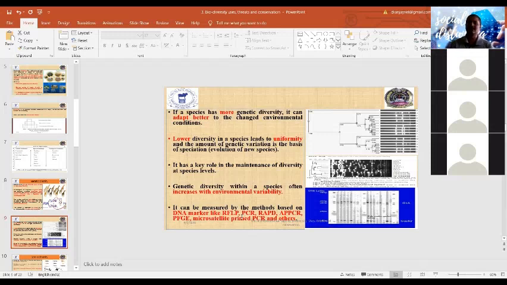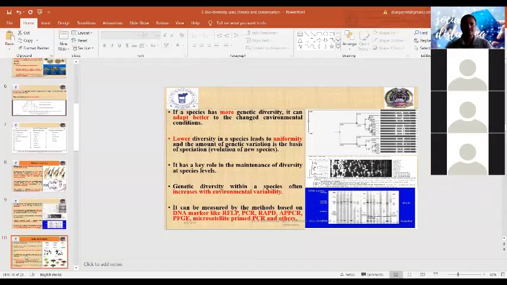We also use these methods for the phenotyping of microorganisms. These methods show the similarity percentages among the organisms, or the genetic distance and difference between the microorganisms.